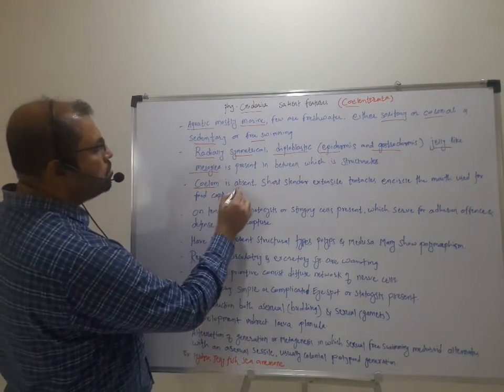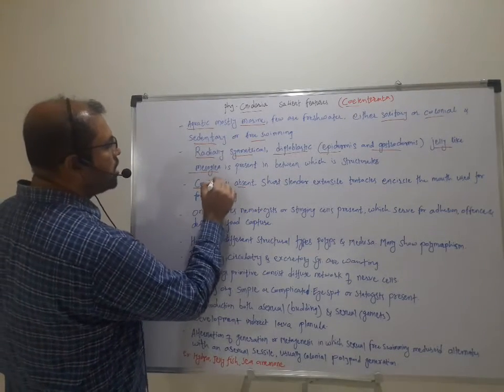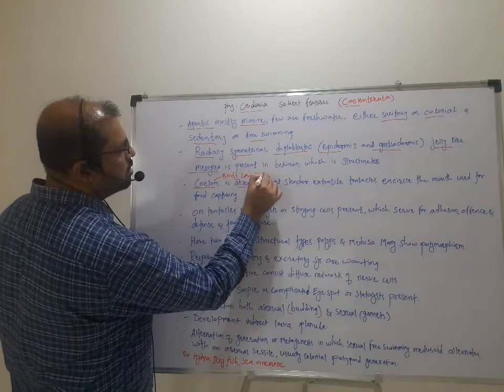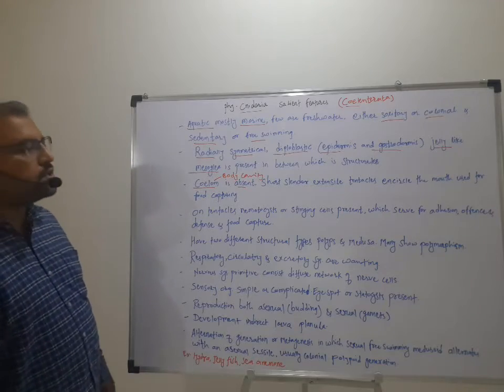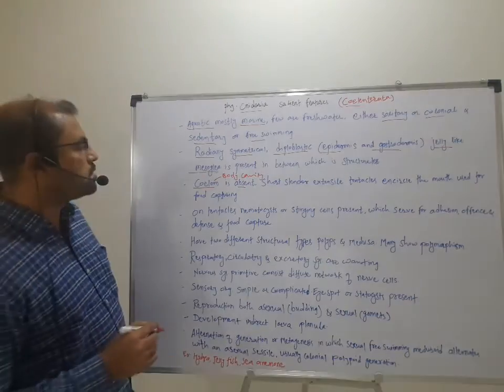Coelom, which is nothing but the body cavity, is also absent in these cnidarians. So this body cavity is absent in these individuals, that means these are acoelomate.